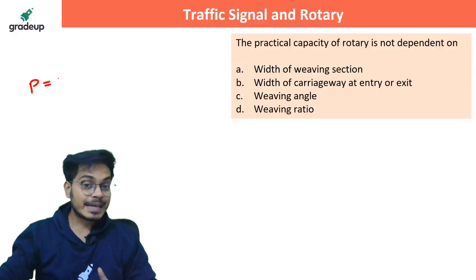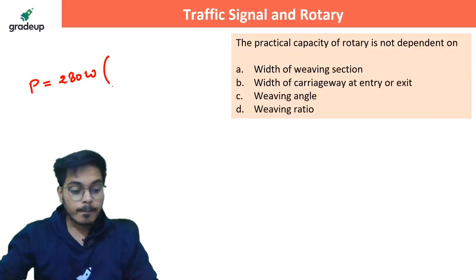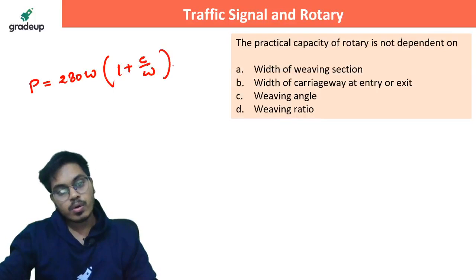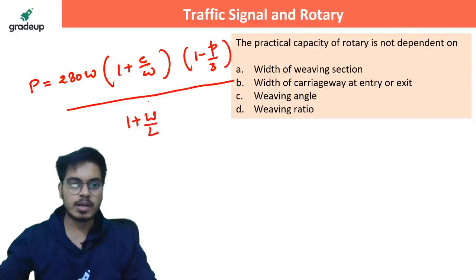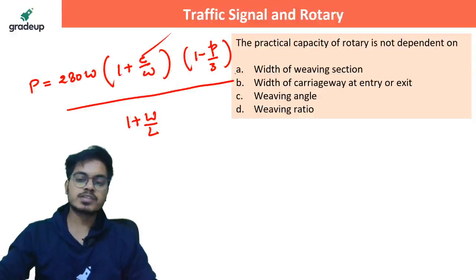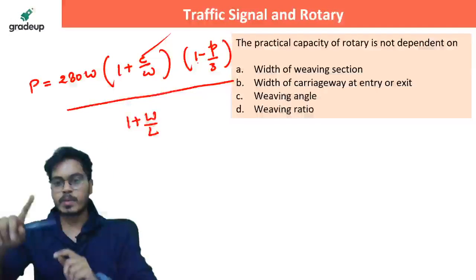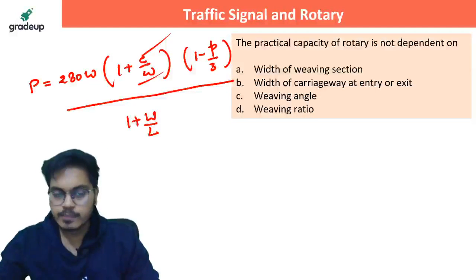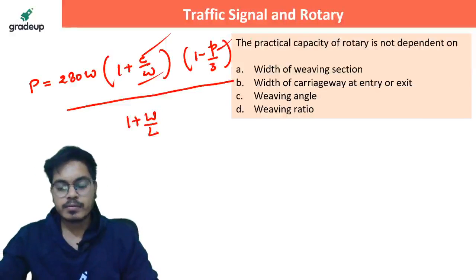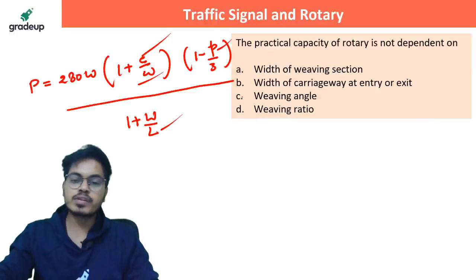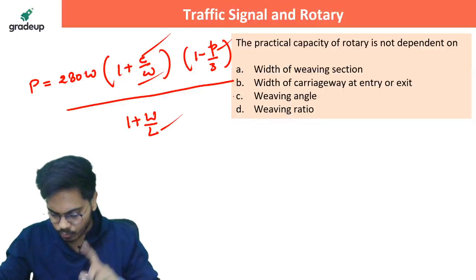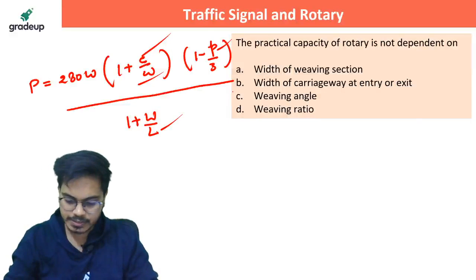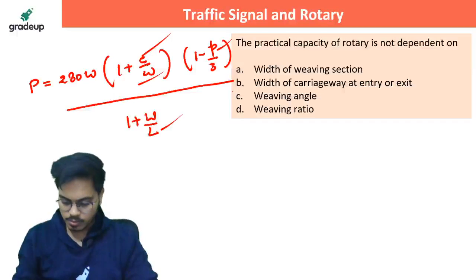What was that? It was 280W(1 + E/W)(1 - P/3) divided by (1 + W/L). That was the formula. Here W is the width of the carriageway at entry, E is (E1 + E2)/2, basically the width of the rotary, P is the weaving ratio, and L is the length of the weaving section. So what should be the correct answer, guys? Quickly tell me. Come on.